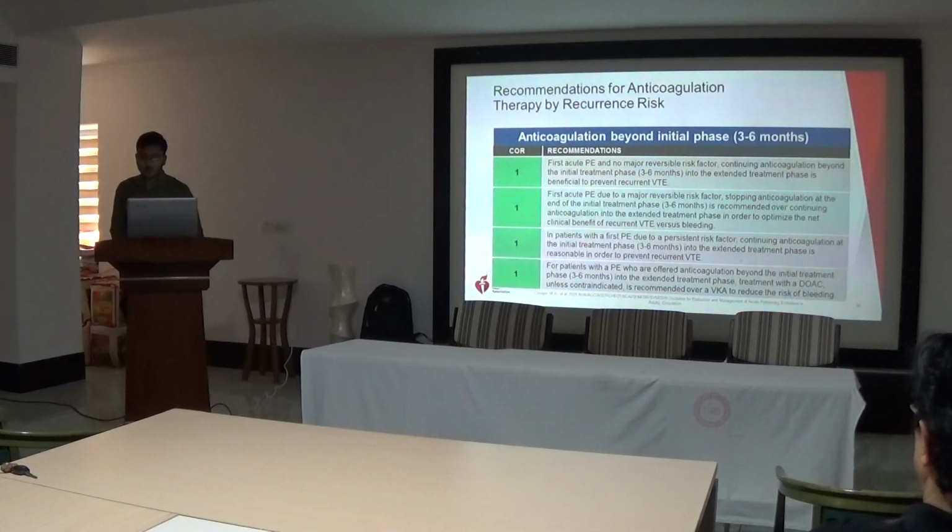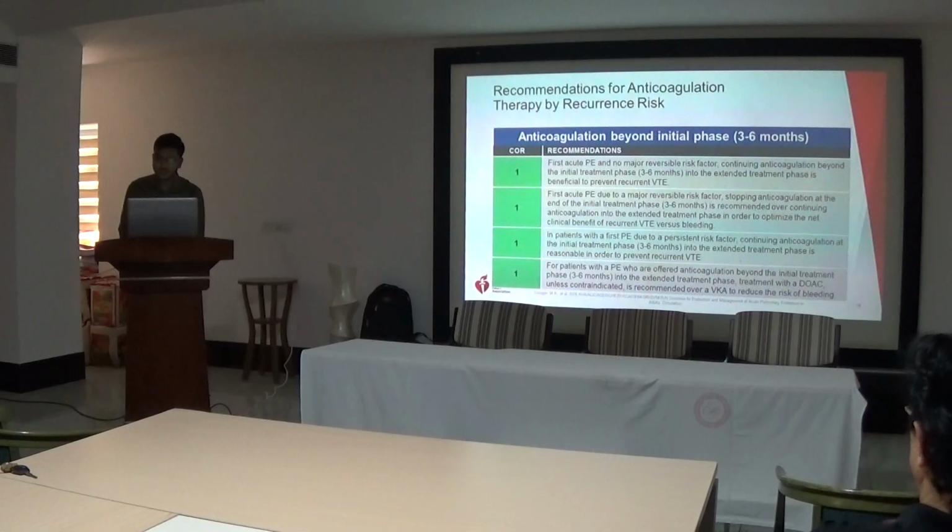In patients with acute PE due to a major reversible risk factor, stopping anticoagulation at the end of the initial treatment phase, 3 to 6 months, is recommended over continuing anticoagulation into the extended treatment phase in order to optimize the net clinical benefit of recurrent VTE versus bleeding. Class 1 recommendation. In PE due to a persistent risk factor like cancer, continuing anticoagulation from the initial treatment phase into the extended treatment phase is reasonable in order to prevent recurrent VTE.